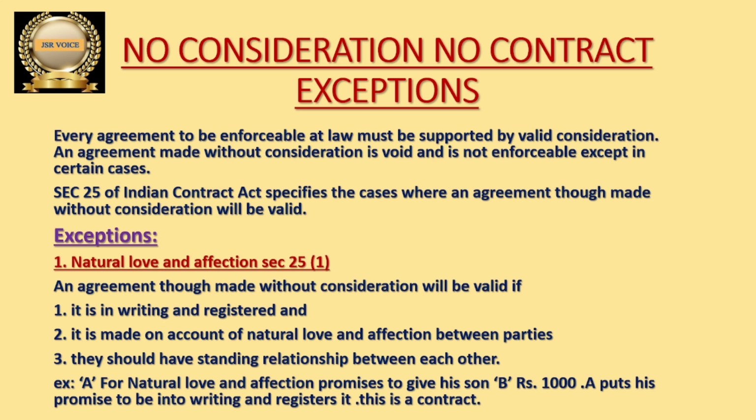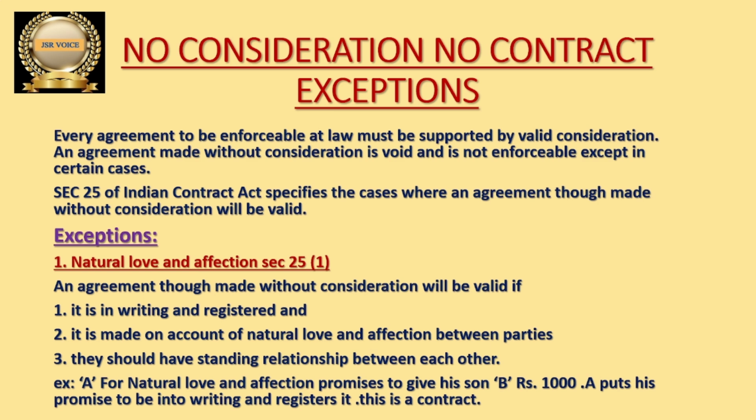First one, natural love and affection. This point is explained under Section 25(1) of the Indian Contract Act. So what is this? If any agreement or contract is made out of natural love and affection, then that is valid, even if there is no consideration in the contract. That is not a void one, that is a valid contract. This is the first exception to the no consideration, no contract rule.